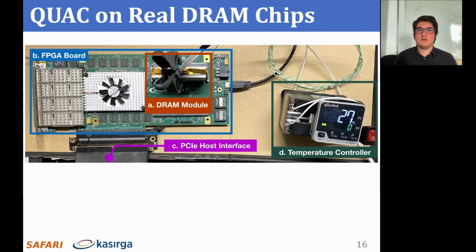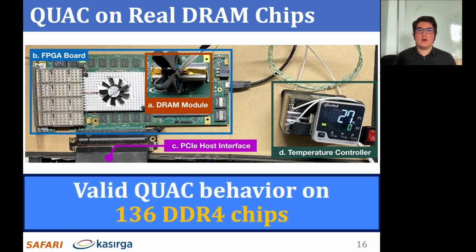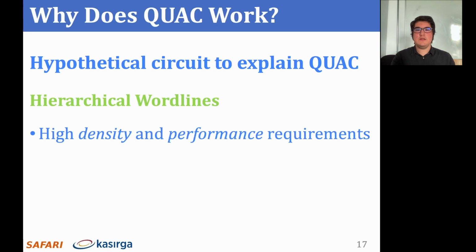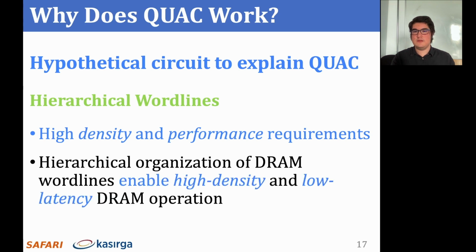We conduct experiments using our DRAM testing infrastructure, which I'll talk about more in the upcoming slides, and we observe valid QUAC behavior on 136 real DDR4 chips from 17 DRAM modules. To explain how QUAC might be supported in current DRAM devices, we develop a hypothesis. Our hypothesis is based on the use of hierarchical wordline schemes. These schemes are adopted in current DRAM architectures that have high density and high performance requirements, as they enable high density and low latency DRAM operation.